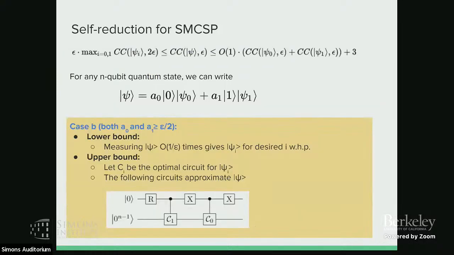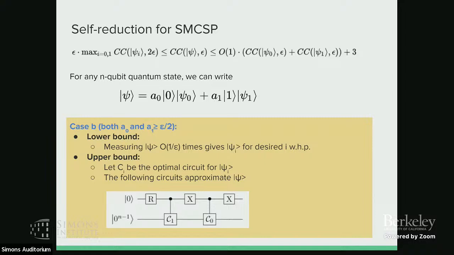And the second case will be non-trivial. The second case is that both A0 and A1 have sufficiently large coefficients. So the lower bound is that if I give you psi and then you just measure it many enough times, then you can come up with psi with desired accuracy with high probability, right? Like here, I just said that this should be big omega of 1/epsilon. So just measure it many enough times, then you can have psi.